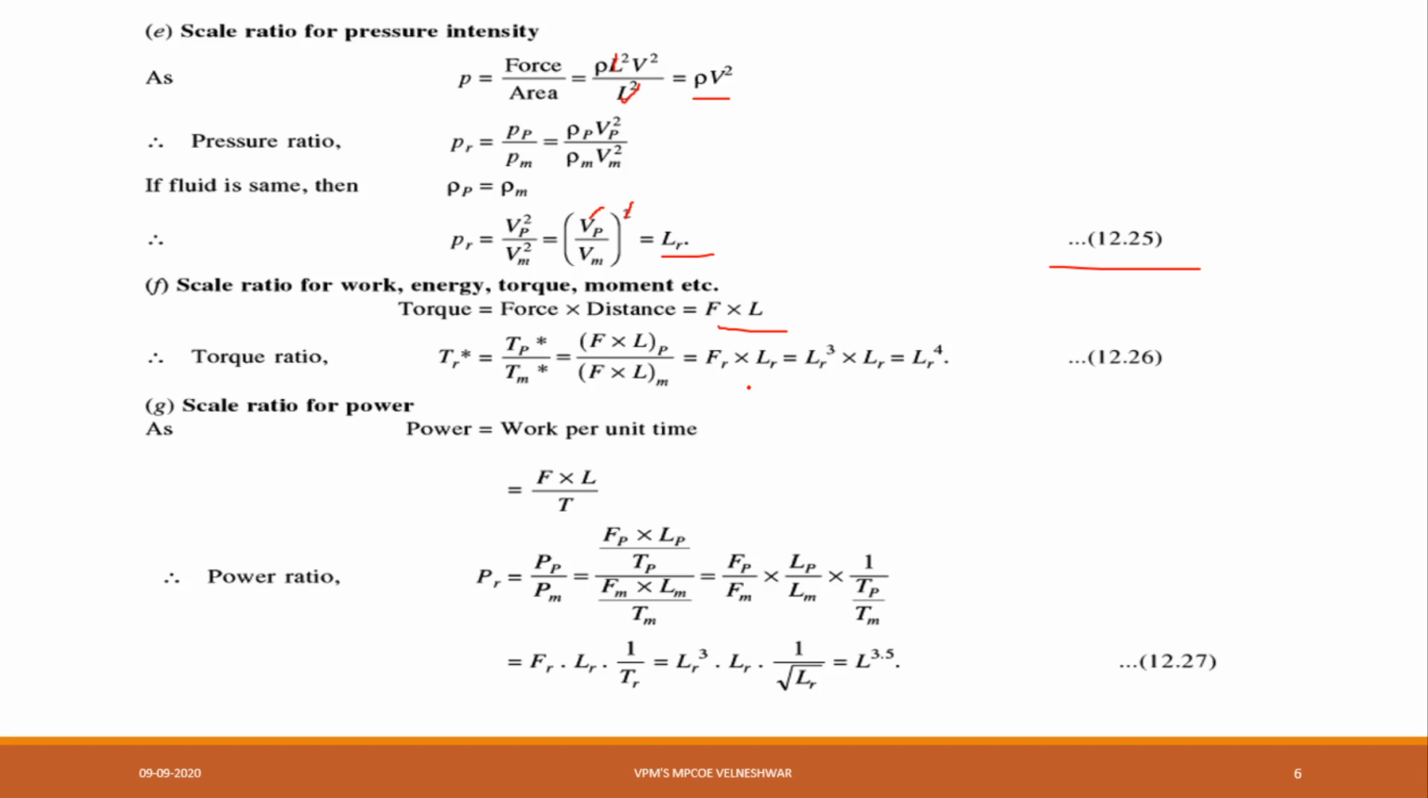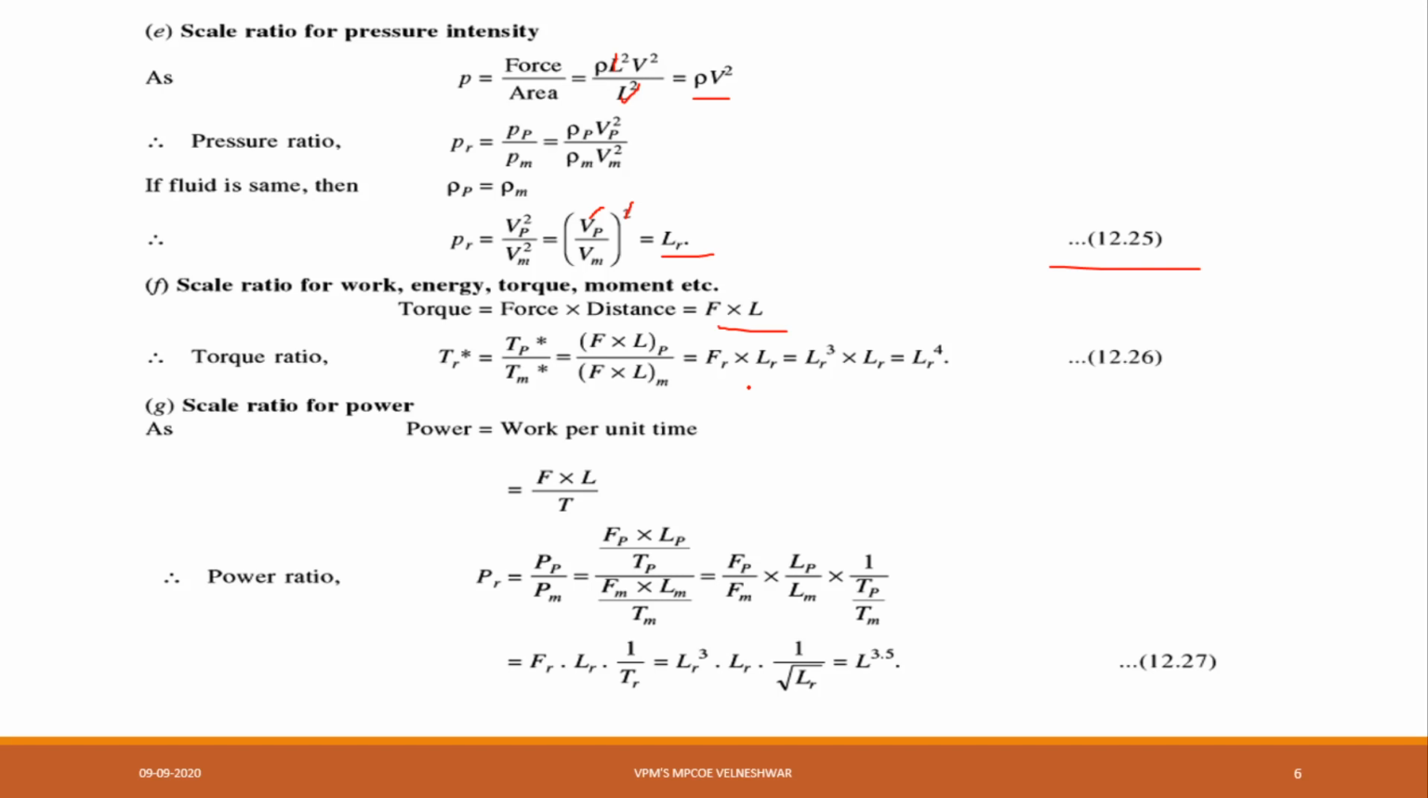Now scale ratio for power. What is the formula for power? Work per unit time. Okay, that is work per unit time, work is nothing but force into length, how much force here it is there, and into length divided by time. So power ratio Pr is equal to Pp divided by Pm. Again same, already we have seen before, Fp into Lp divided by Tp divided by Fm Lm divided by Tm. So here I am separating all the values, that is Fp by Fm into Lp by Lm into 1 divided by Tp by Tm.